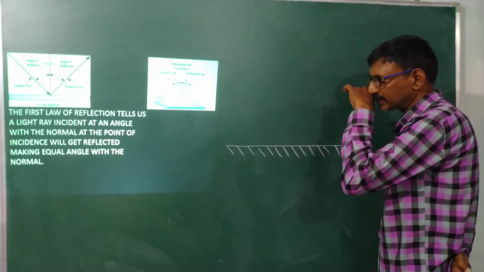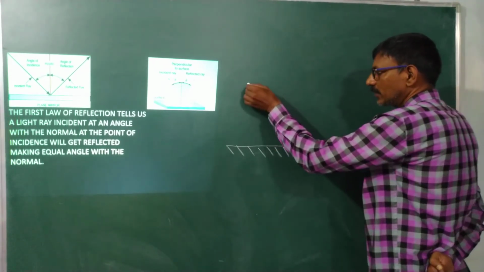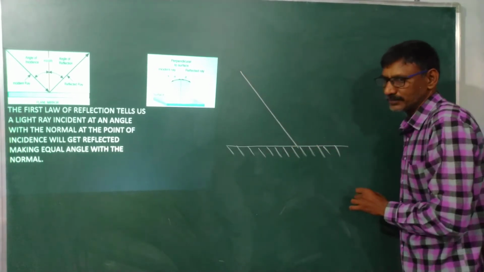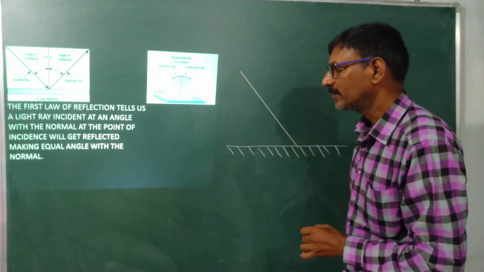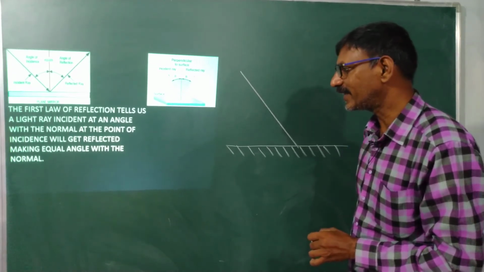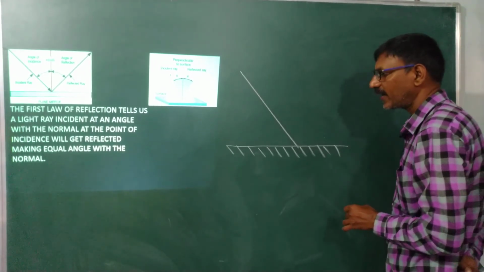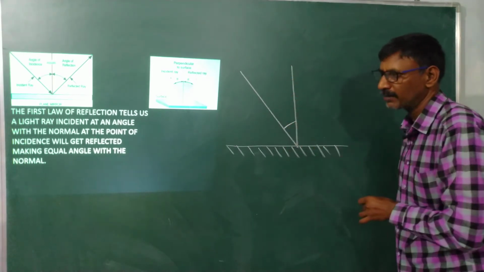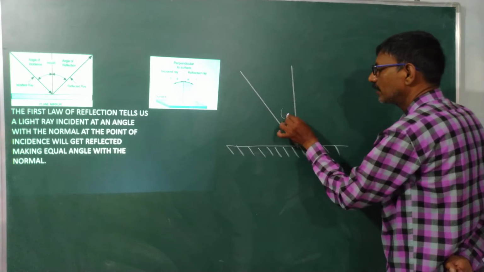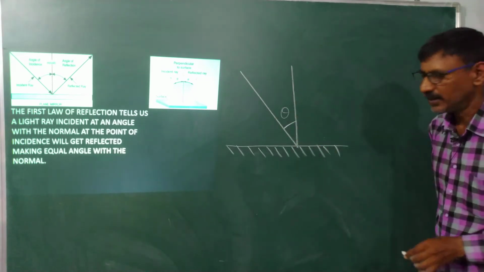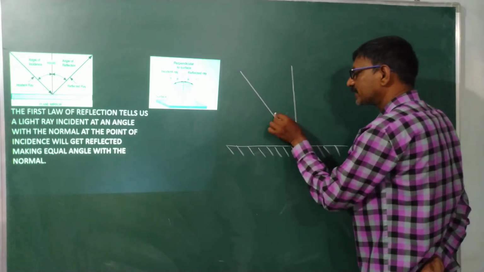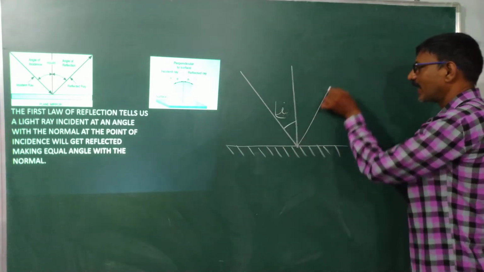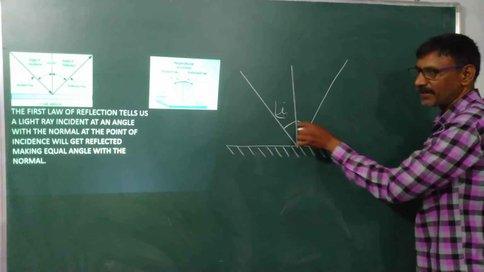The first law tells us that a light ray incident at a point at an angle with the normal, this is my normal, with some angle, whatever it may be, usually we call it the incident angle, gets reflected and makes the same angle.